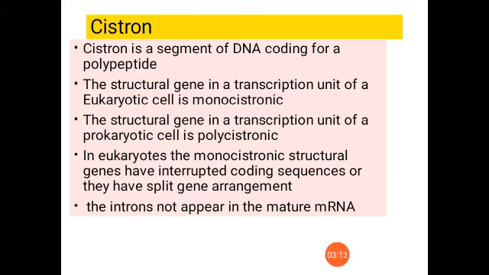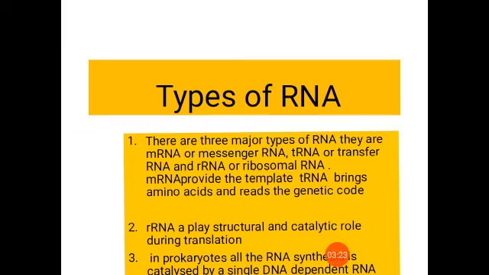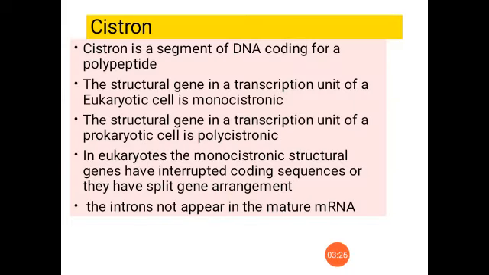On the other hand, in a prokaryotic cell, the structural genes of a transcription unit are polycistronic. What do you mean by polycistronic? Many cistrons are there.